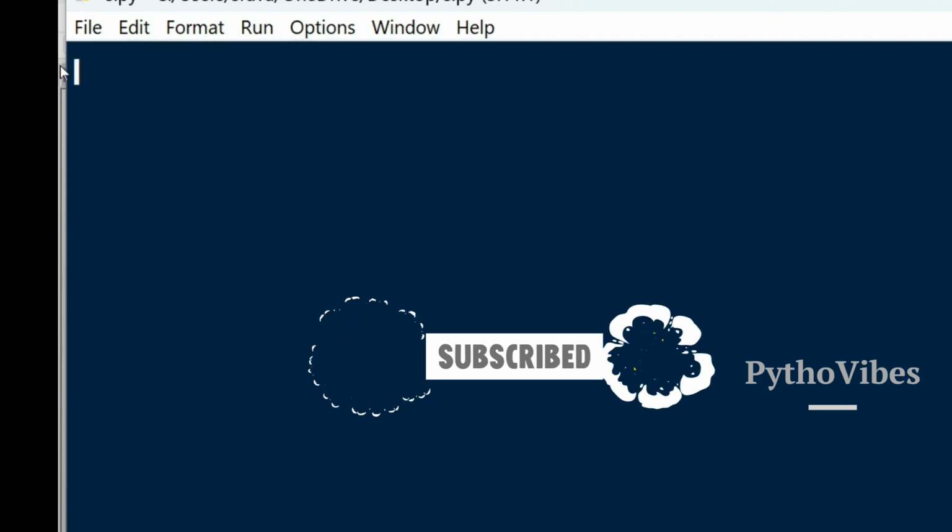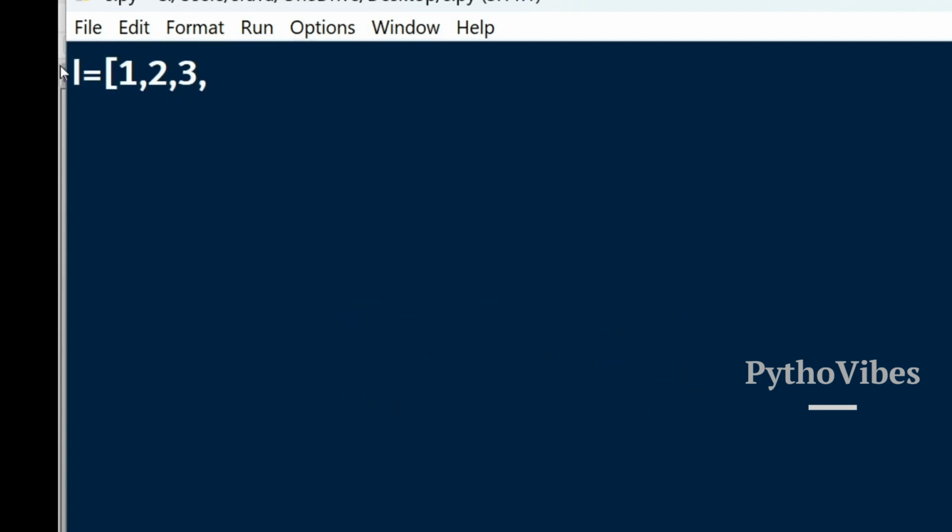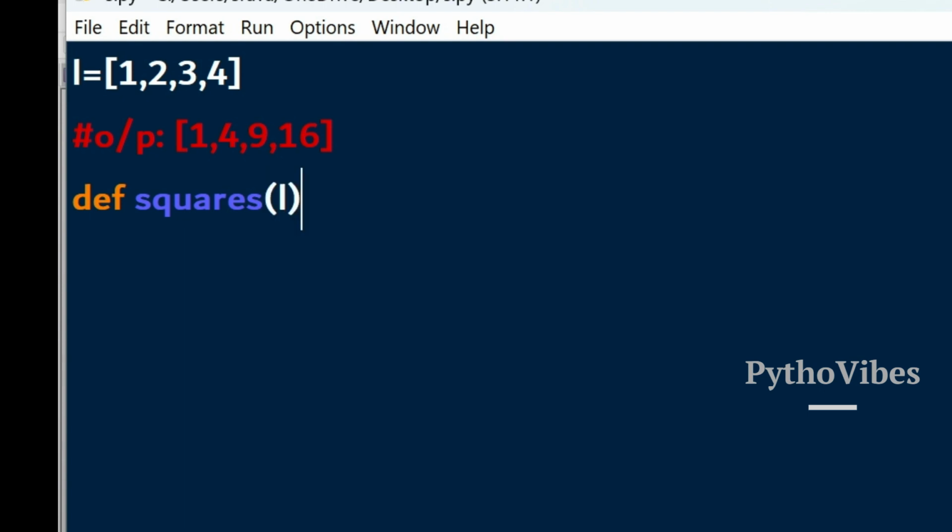But what if we have a list of values, like 1, 2, 3, 4, and I want the output as squares of each number in this list? The squares are 1, 4, 9 and 16. These are just simple numbers I had taken. How do we do this using a normal function? We define it using the def keyword, and I give the name of this function as squares, and pass the argument to this function.